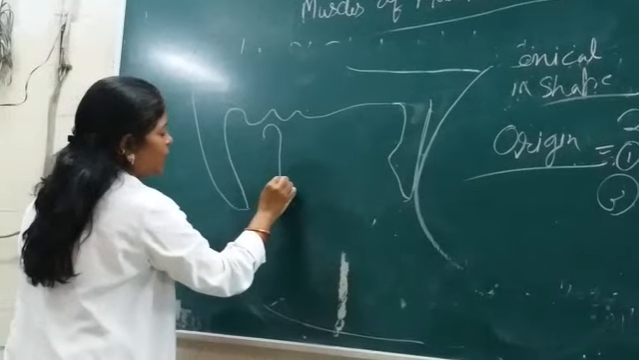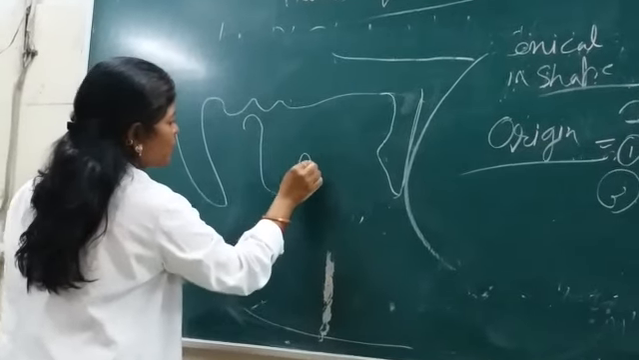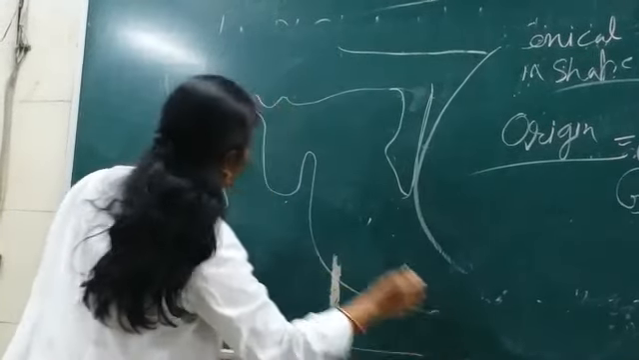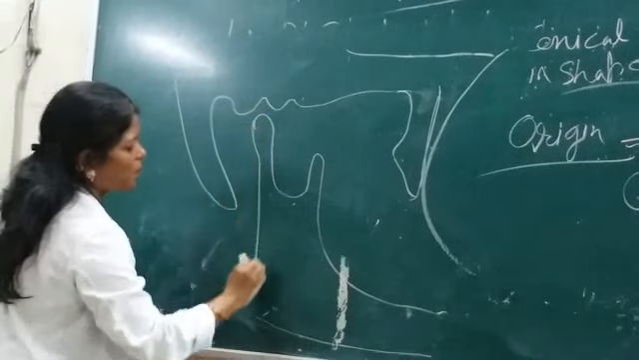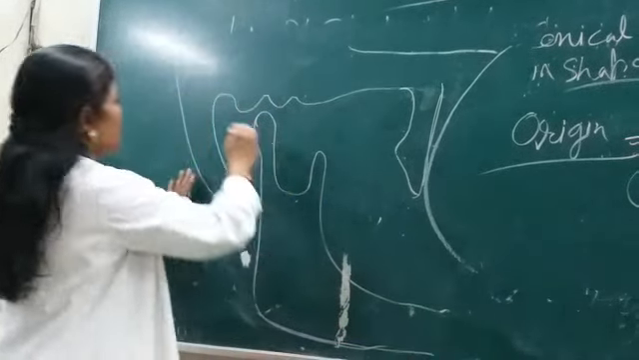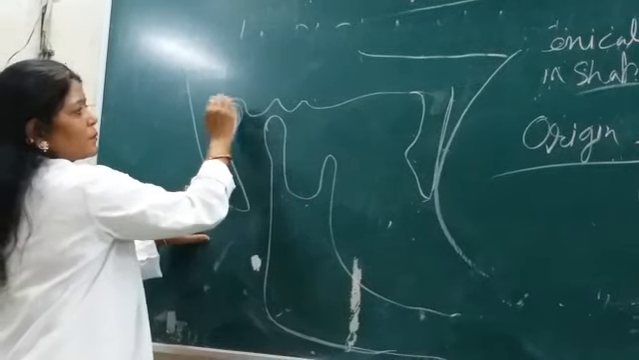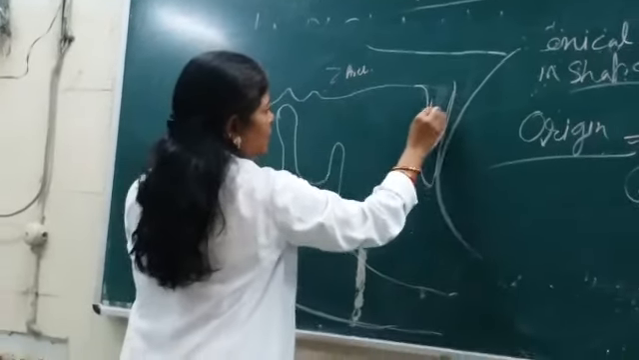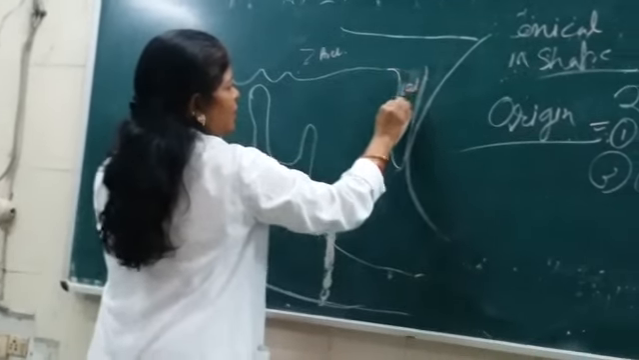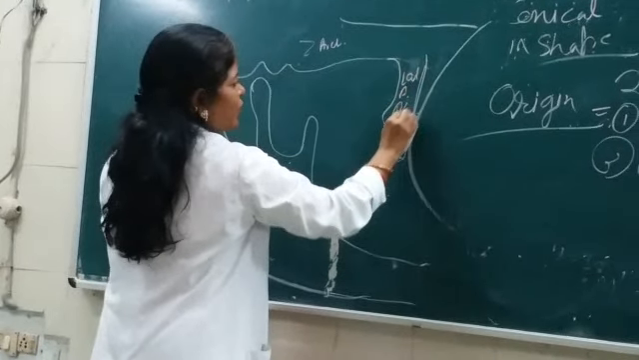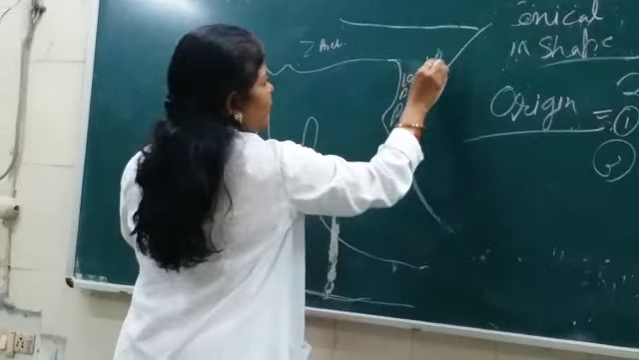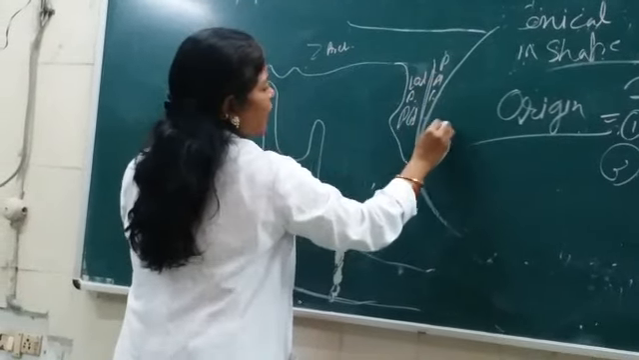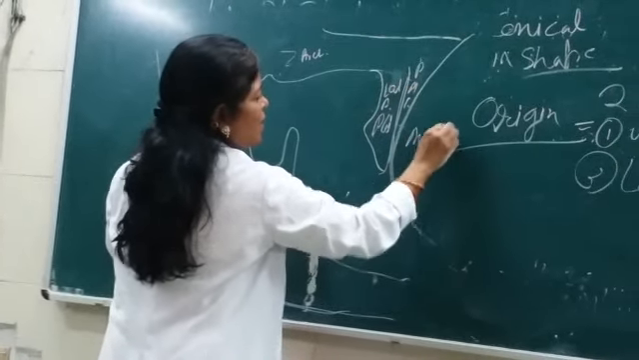Again, here is the head of the mandible, the coronoid process. It's the body. This is the zygomatic arch. This is the lateral pterygoid plate here. This is the pterygomaxillary fissure and this is the maxilla.